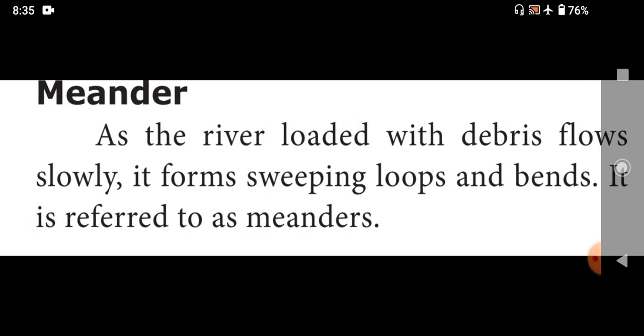Then the next shape of the landform is the meander. Now, how was this landform formed? As the river loaded with debris flows slowly, it forms sweeping loops and bends. That is referred to as meanders.